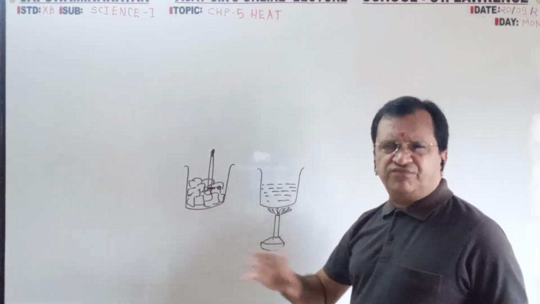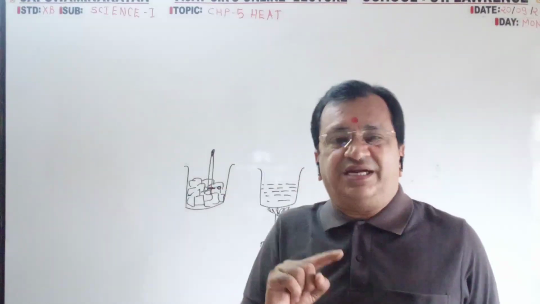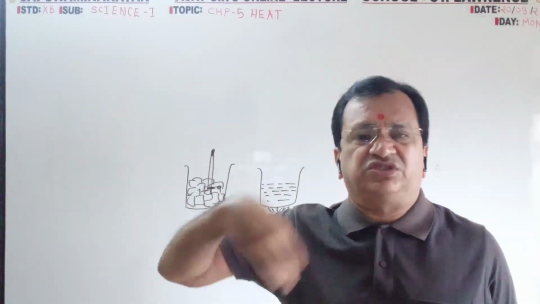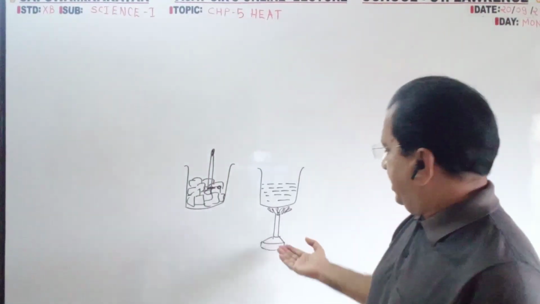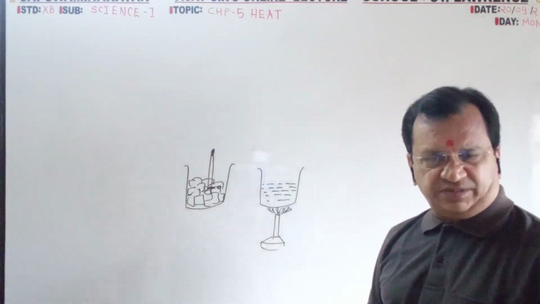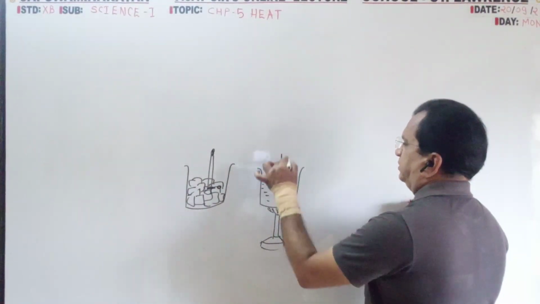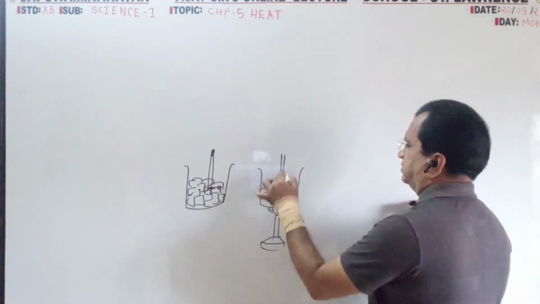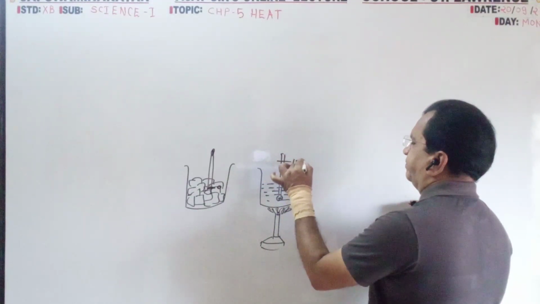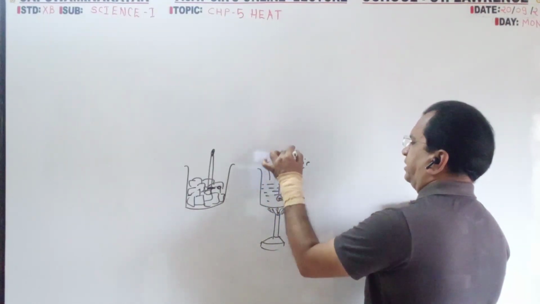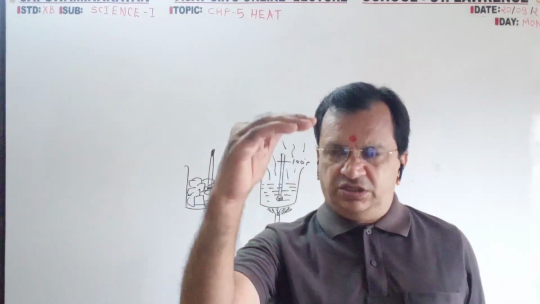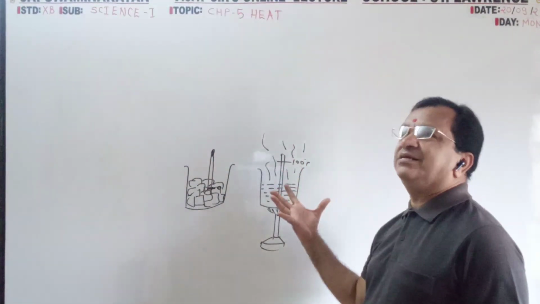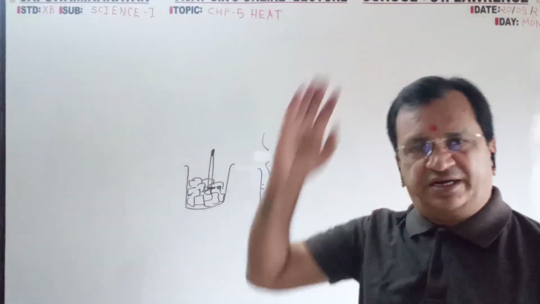So when all the ice melts, at that time there is no increase in the temperature. So at constant temperature, when the solid converts into the form of liquid, that is known as the specific latent heat. And now it is water. The temperature will increase till 100 degree. From 0 degree, slowly it will increase up to 100, but after 100, if we are supplying heat continuously, then also it will not increase beyond 100.